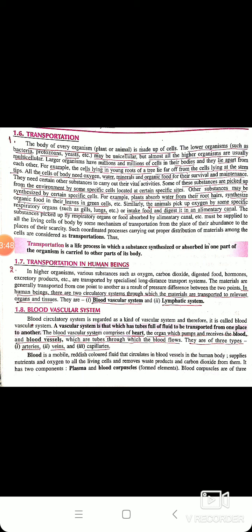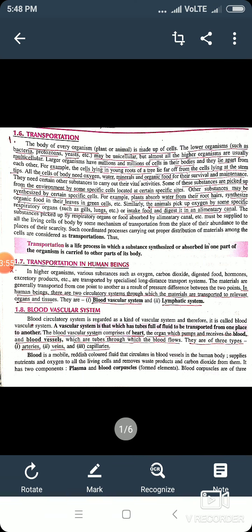Now moving to the next topic, transportation in human beings. I am sure you all must have understood the term transportation. Now I'll tell you what is transportation in human beings. In human beings, there are two circulatory systems. One is the blood circulatory system. Sometimes in some books you might also see blood vascular system. And the second is the lymphatic system.